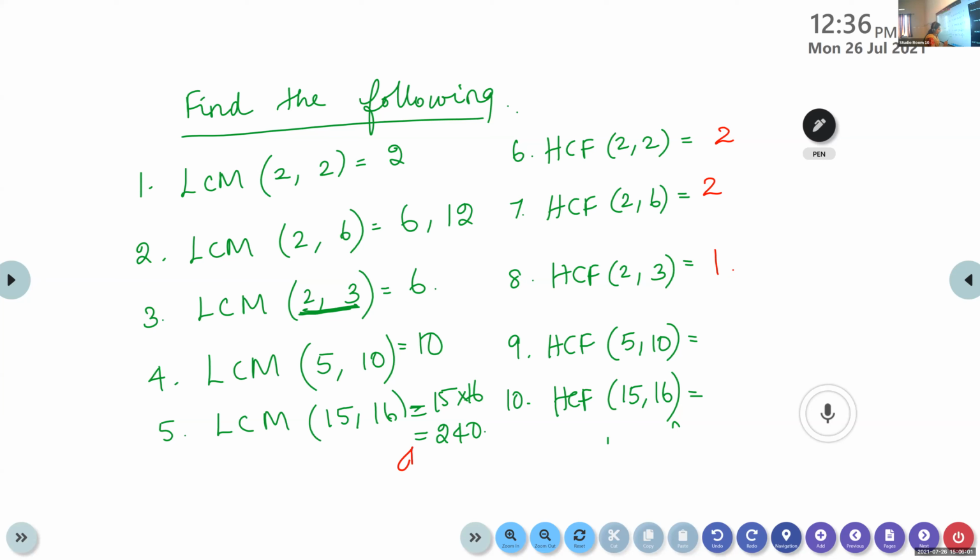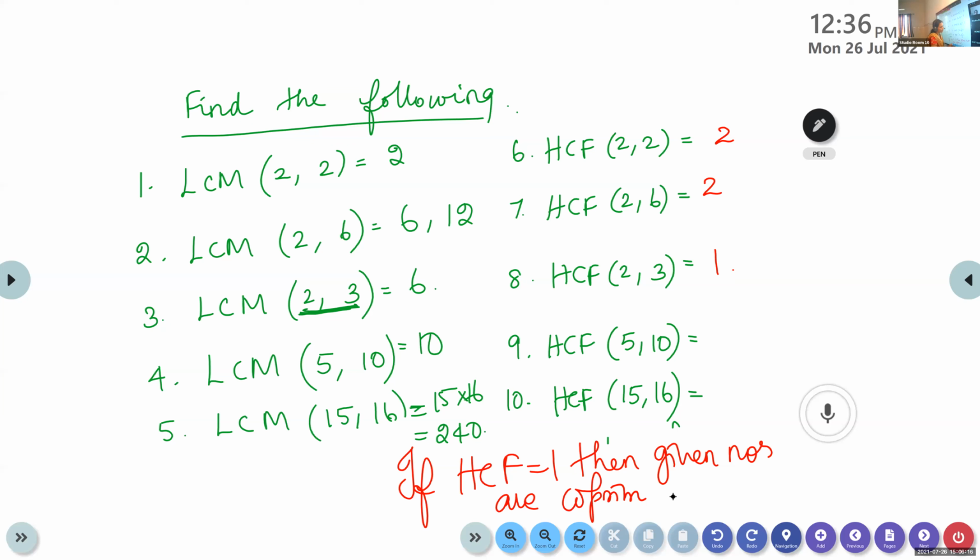Okay, noted children. If HCF is 1, then the given numbers are said to be co-prime. Write down this, note down these points.